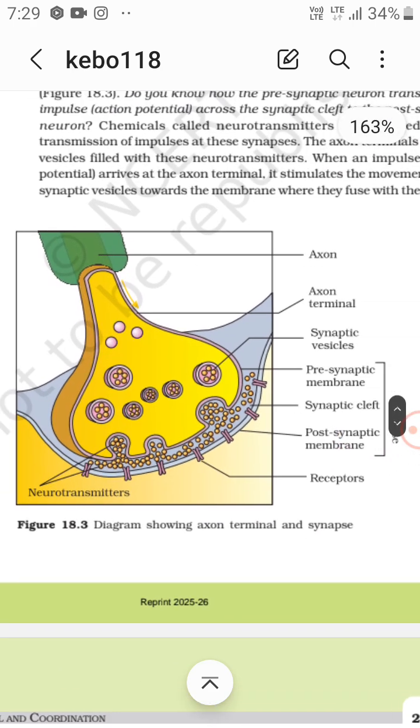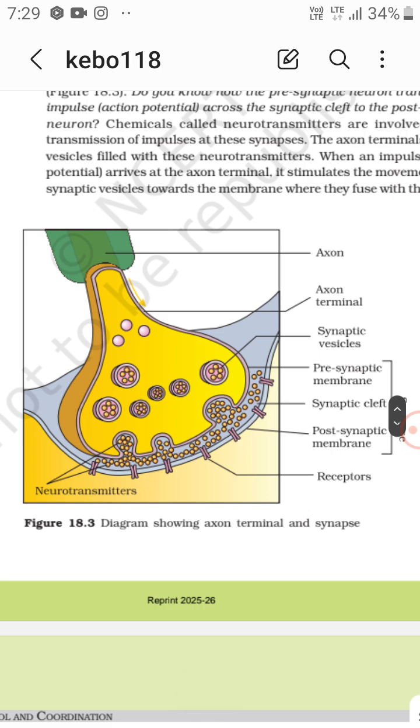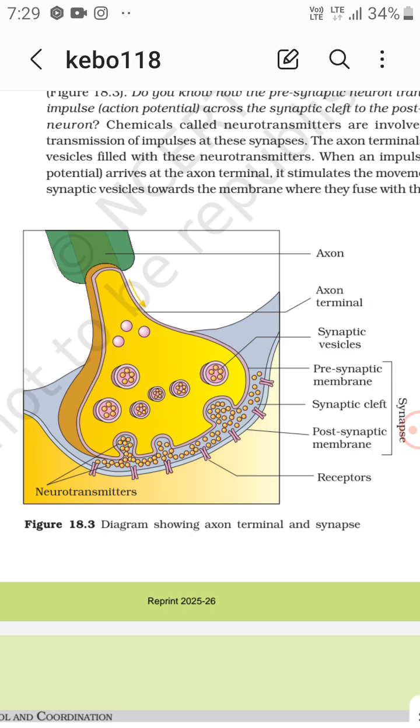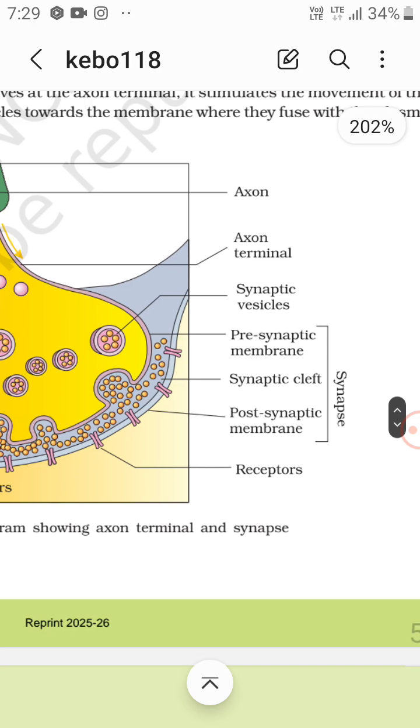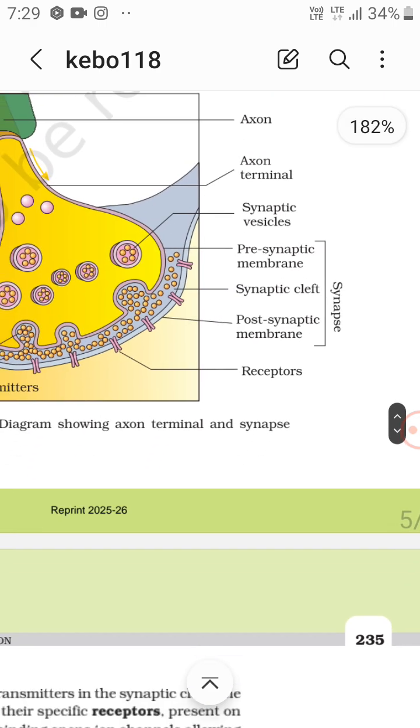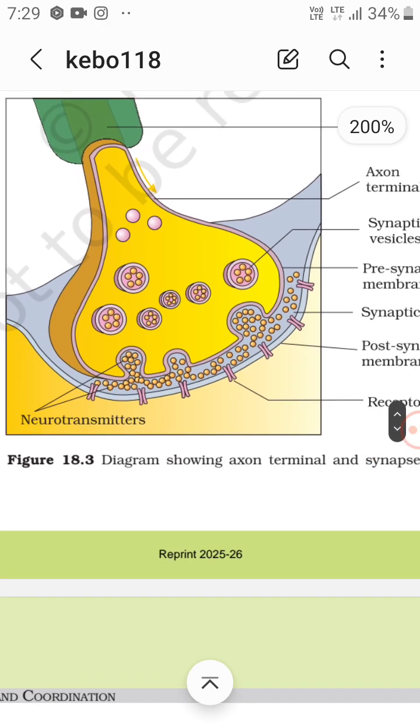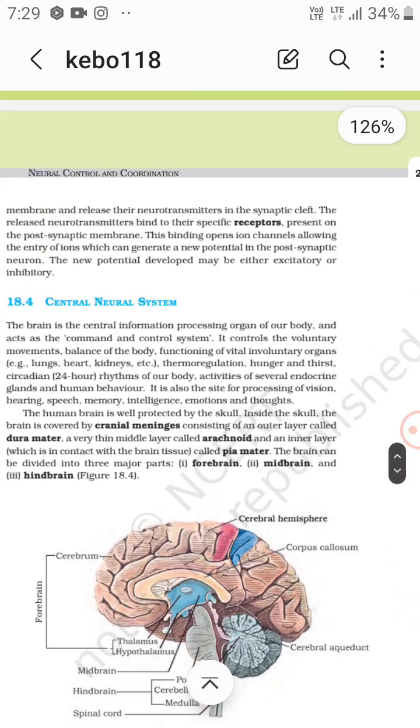You can see in the diagram there is an axon, then an axon terminal, which has synaptic vesicles, then there is a presynaptic membrane, then the synaptic cleft, then the postsynaptic membrane. The postsynaptic membrane has the receptors, and the neurotransmitters get attached to the receptors. So a synapse is formed by the presynaptic membrane, synaptic cleft and postsynaptic membrane. All this is showing an axon terminal and synapse.